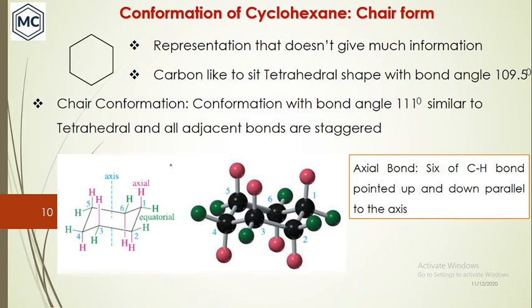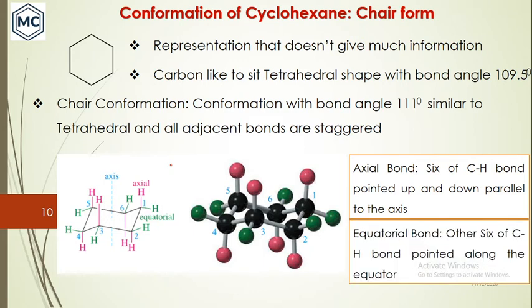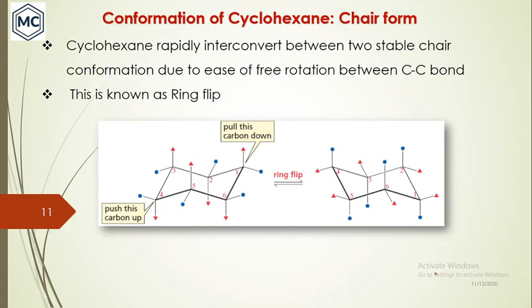are called axial hydrogens. And there are six other hydrogens, equatorial hydrogens. Equatorial hydrogens are along the equator. This is the equator. Okay, all these are along the equator. You can see this is equatorial, and this is equatorial, this is equatorial, this is equatorial, and this one is equatorial. So the other six carbon-hydrogen bonds are pointed along the equator.